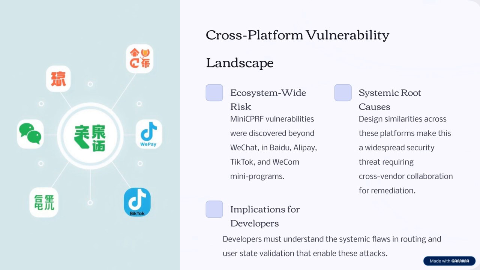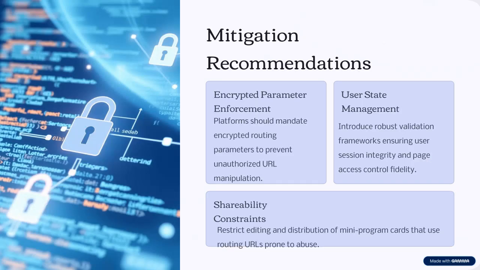Implications for developers. Developers must understand the systemic flaws in routing and user state validation that enable these attacks. Mitigation recommendations. Encrypted parameter enforcement: platforms should mandate encrypted routing parameters to prevent unauthorized URL manipulation. User state management: introduce robust validation frameworks ensuring user session integrity and page access control fidelity. Shareability constraints: restrict editing and distribution of mini program cards that use routing URLs prone to abuse.